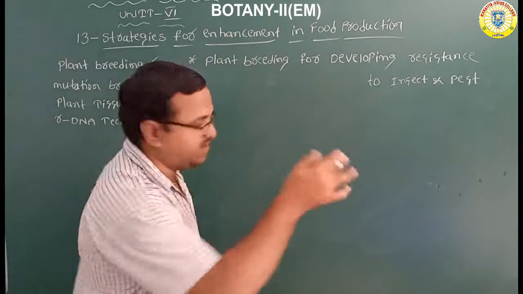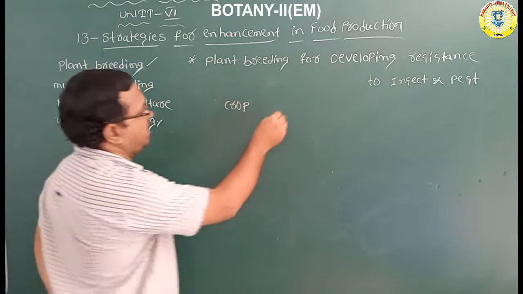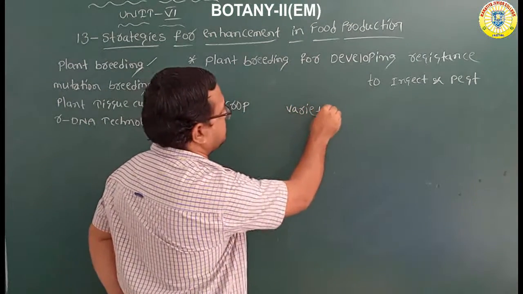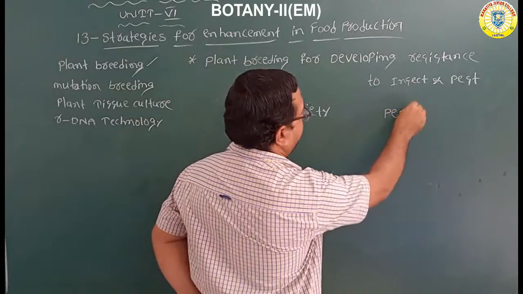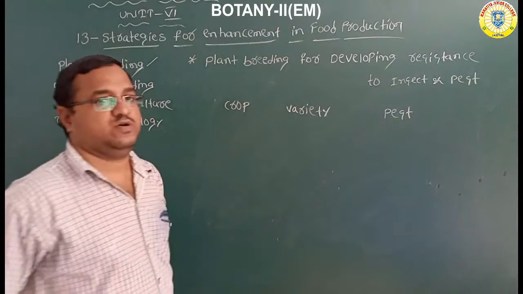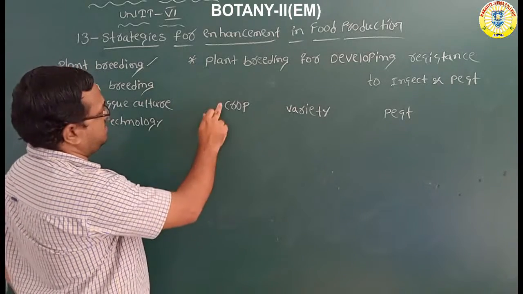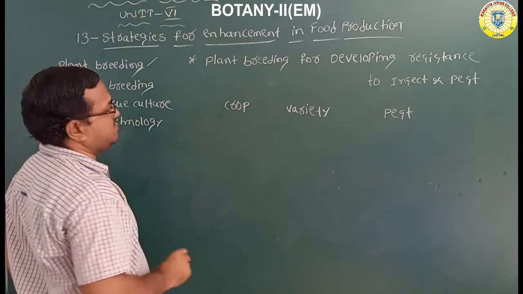Or what are the examples? Or what is the crop name? Or what is the crop variety? Or what is the pest we have to remove? What type of pest we have to control? Okay, first the name of the crop.